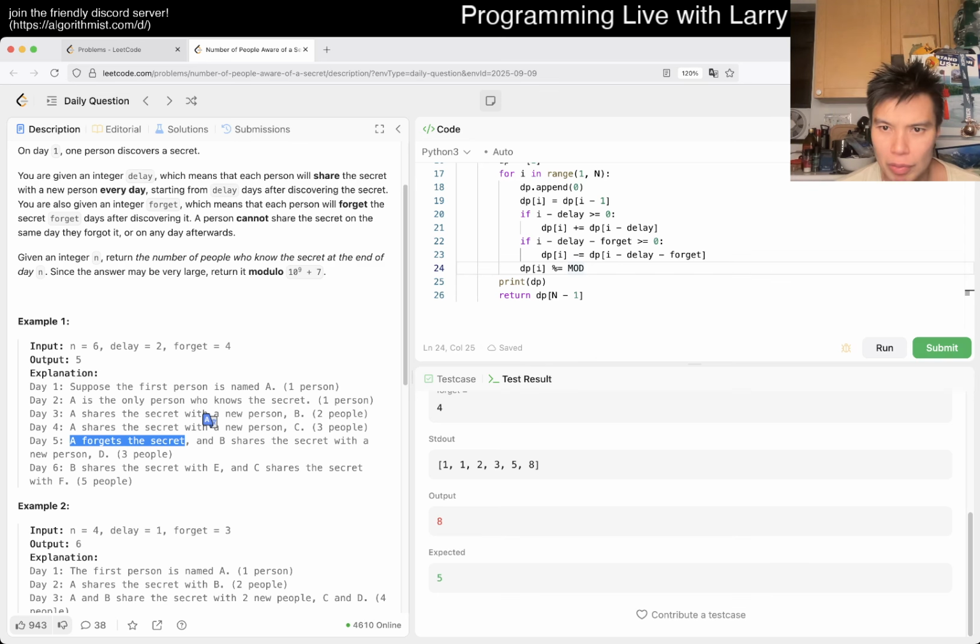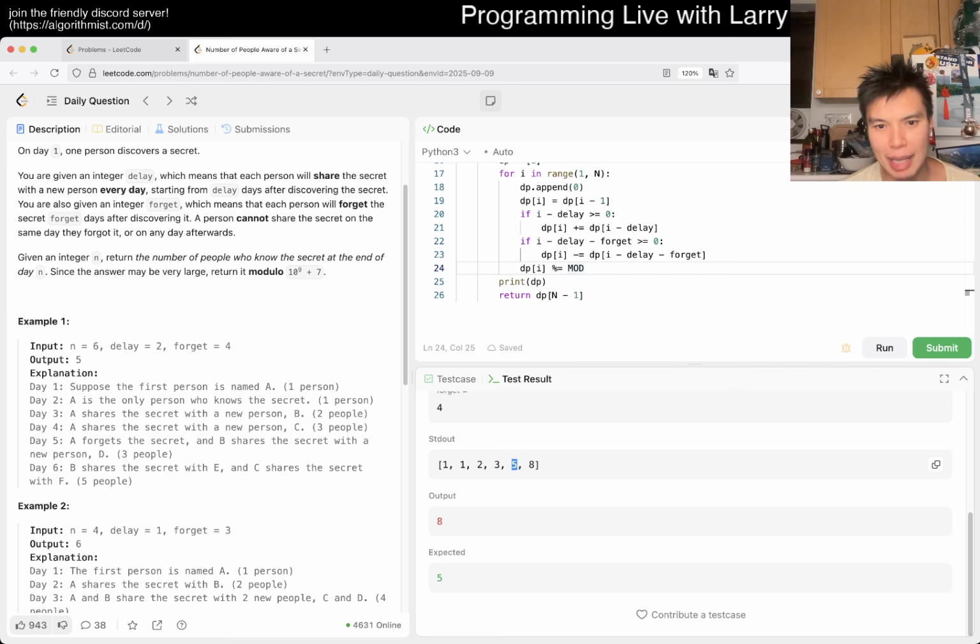Okay, so this is saying that 3 people know the secret yesterday. Okay, that's fine. So 3 people knew the secret, and then 2 people share with 2 new people, but that's not quite right.